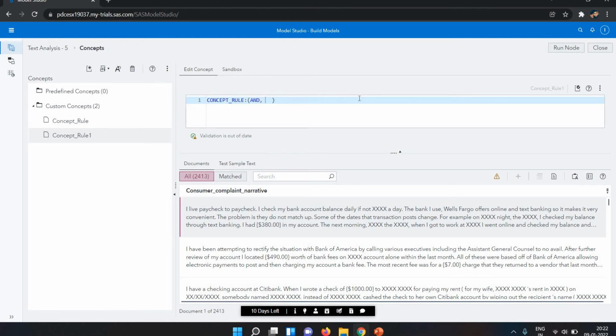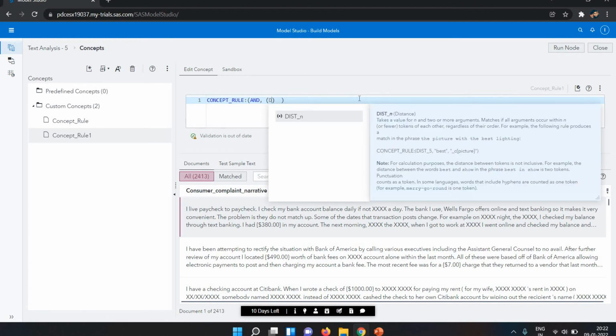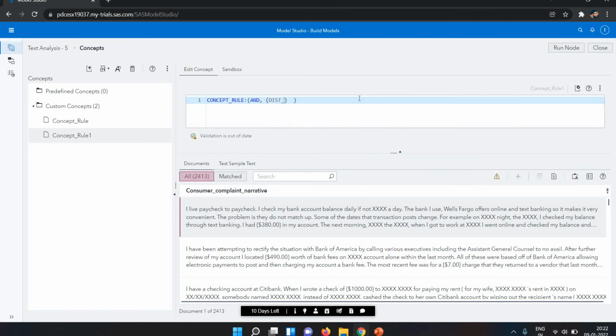Let's suppose if the company Amazon is available, then it will show the result. If the company is not available, then deny that particular one. So I write the end, then I write the distinct n. Distinct n means, let's suppose I want the distinct third word to be the company. The distinct will be third.